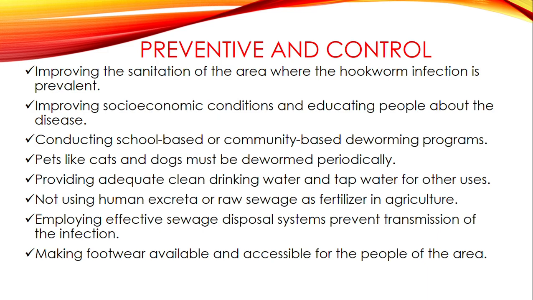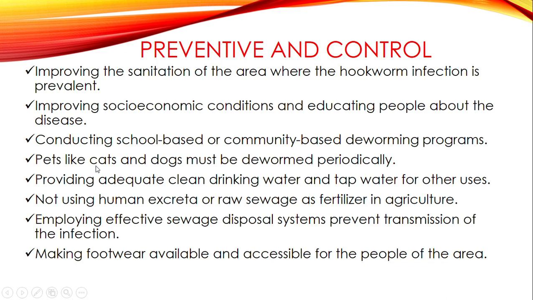So when it comes to prevention and control of hookworm, we have to make sure that we improve the sanitation of the area where hookworm infection is prevalent, then improve socio-economic conditions and educate people about the disease, conducting school-based or community-based deworming programs.